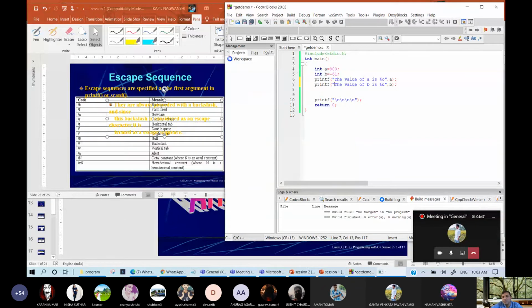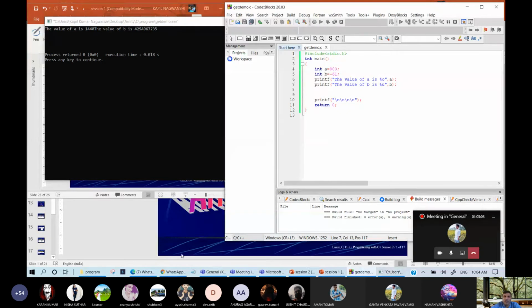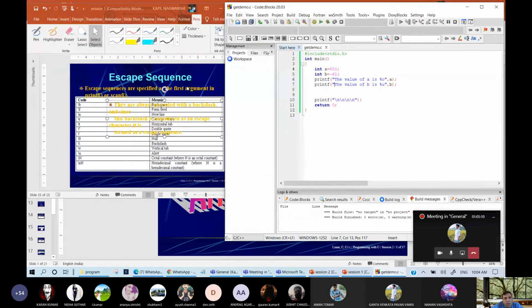How? Let us see. Here you can see that 1440, no space. The value of B is this. So this is why, because I am not using any escape character here. And now I am using slash t, so it will tabbed. Third character is B. So let us write slash B. I am using 2B. Fine. Let us see the output. And now instead of writing %o, I am writing %d, so that the correct output will be displayed. %d and %d. Fine.